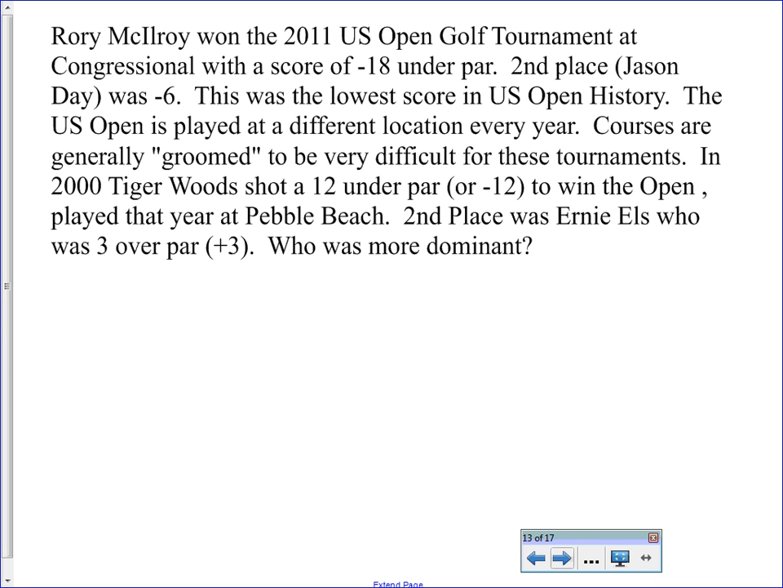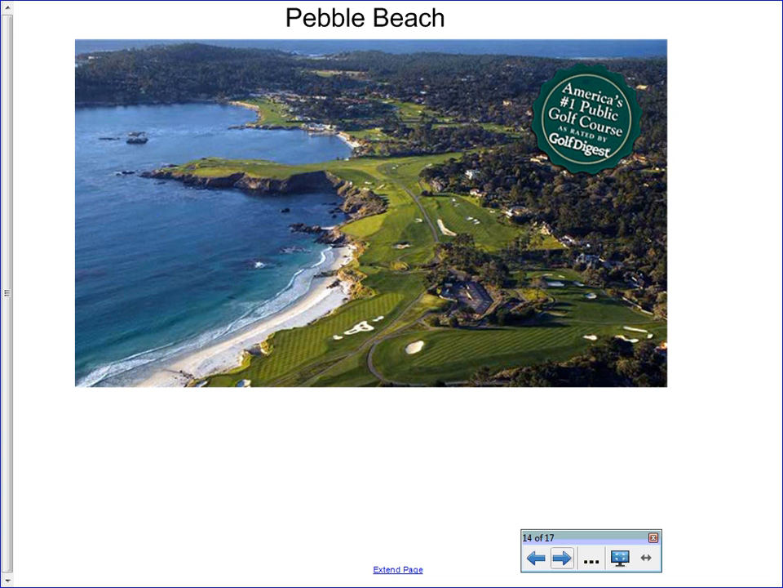And generally in a tournament like the U.S. Open, I think there's over 100 people entered, and Tiger Woods of those 100 was the only person to break par. So the question was, who was the most dominant? And you can't compare this negative 18 to this 12 under because they play them on different courses.